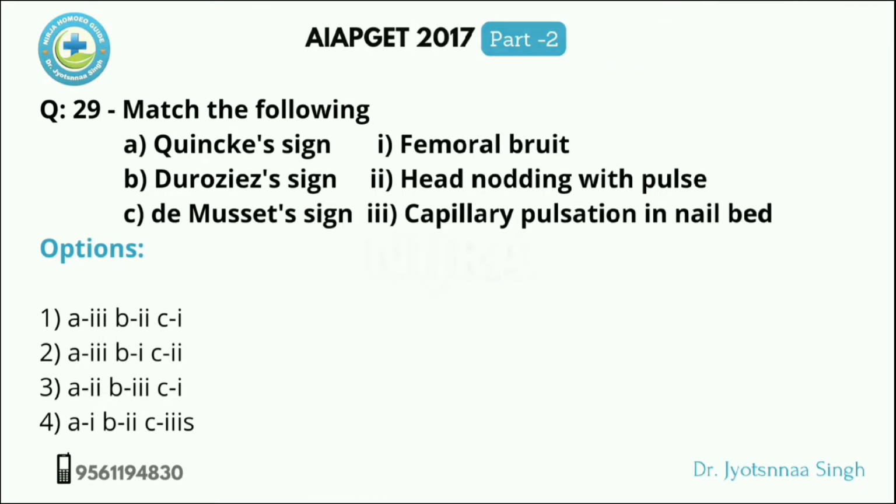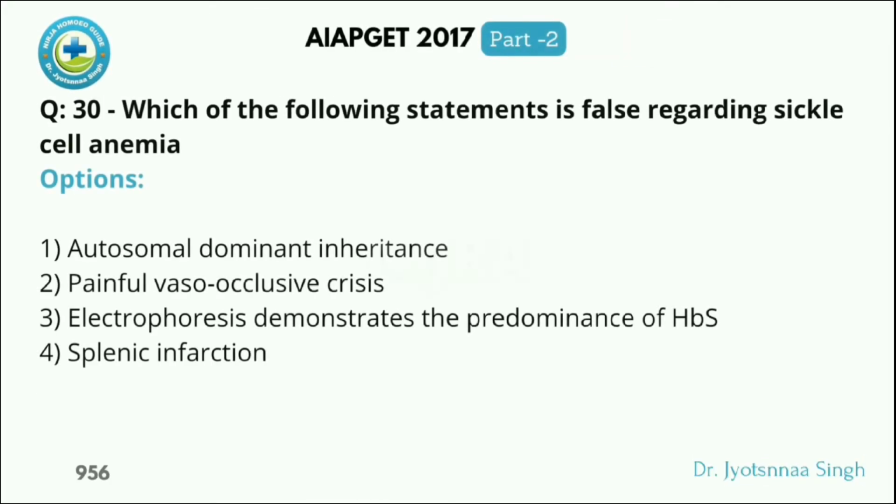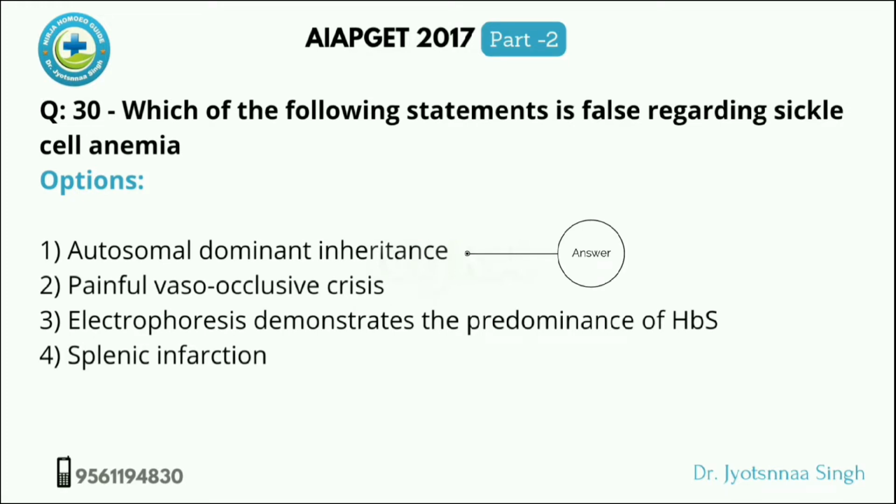Next. Which of the following statement is false regarding sickle cell anemia? One, autosomal dominant inheritance. This is the false statement. Next, painful vaso-occlusive crisis. True. Electrophoresis demonstrates the predominance of HbS. True. Splenic infarction is true. So the correct answer is the first one.